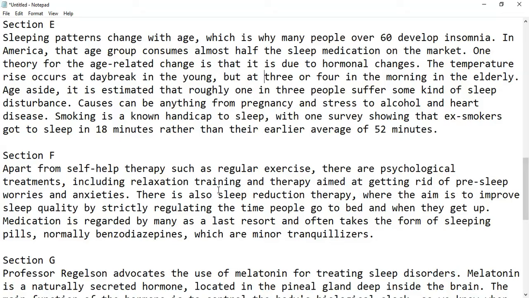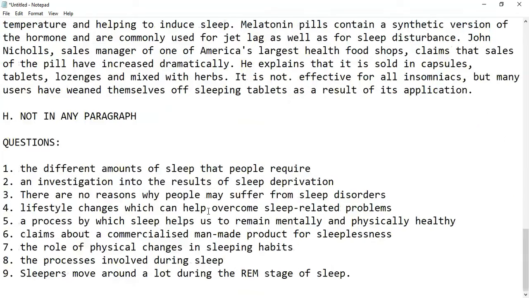Medication is regarded by many as a last resort and often takes the form of sleeping pills, normally benzodiazepines, and there are minor tranquilizers as well. So section F talks about that question. Lifestyle changes. So if you make some lifestyle changes like exercising, quitting drinking or stopping taking pills, you can look for quality sleep.